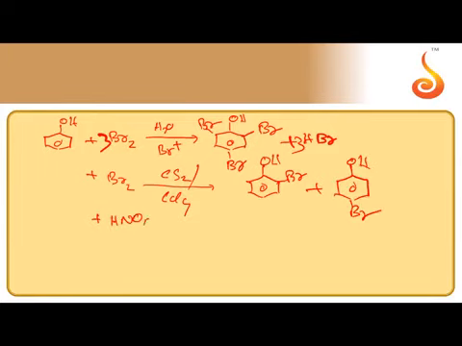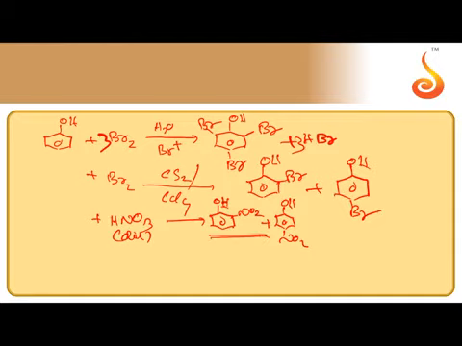Same thing, when it is subjected to nitration with dilute HNO3, we get ortho-nitrophenol as well as para-nitrophenol. Both are separated by steam distillation. Ortho-nitrophenol, because of intramolecular hydrogen bonding, is more volatile. So both can be separated by steam distillation.